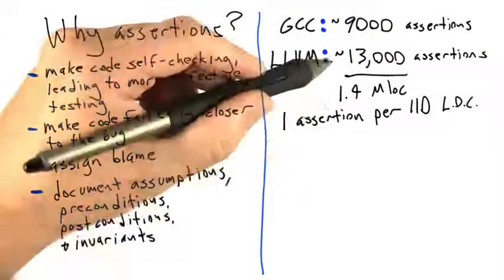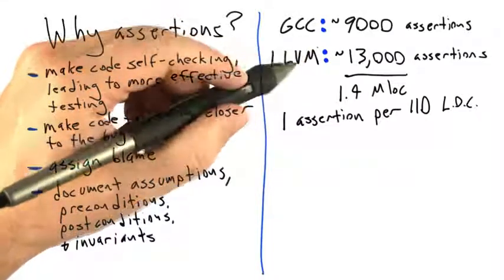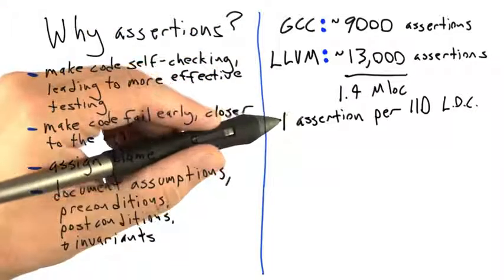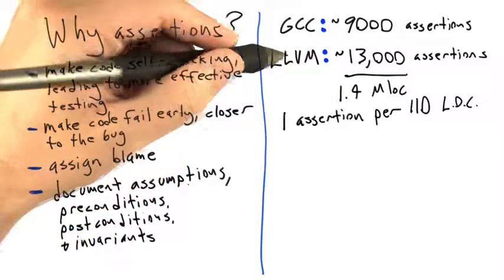And here I'm just counting raw lines of code, not source lines of code, so this includes blanks, comments, and everything. And so what this tells us is that the LLVM and GCC developers have made a pretty serious commitment to checking assumptions, preconditions, postconditions, and invariants in the code that they wrote.